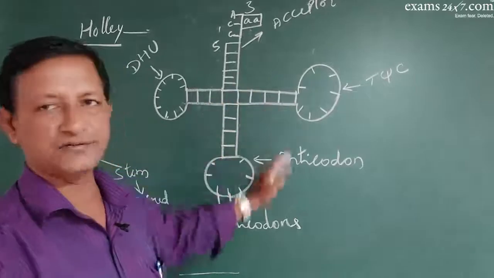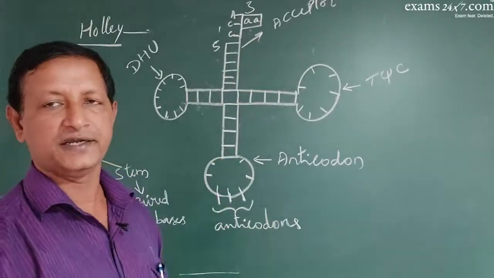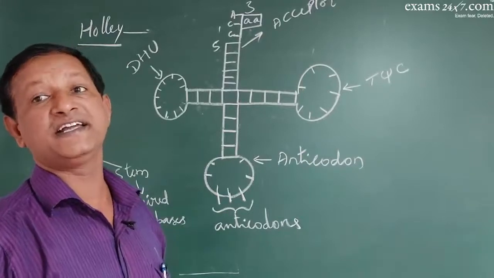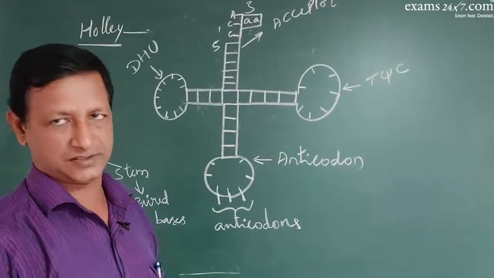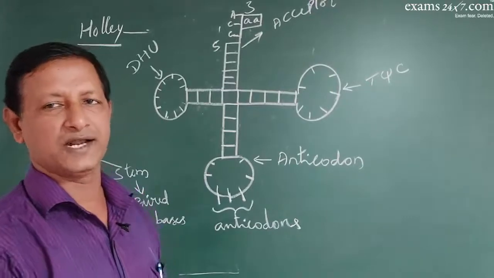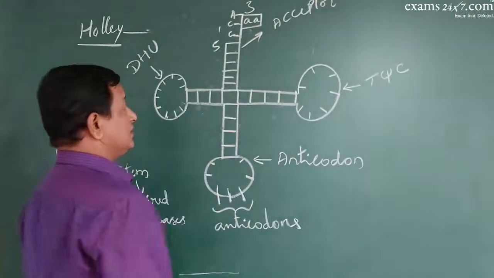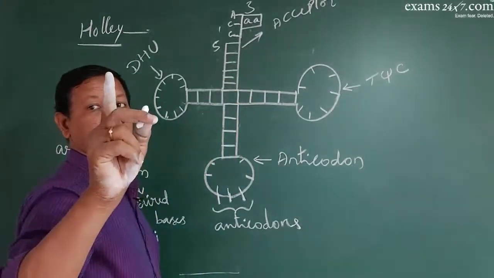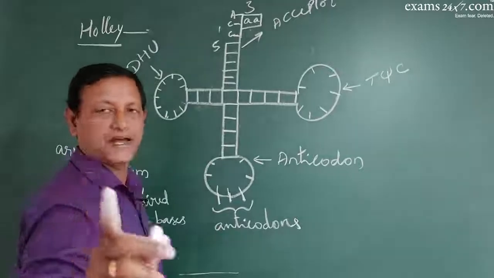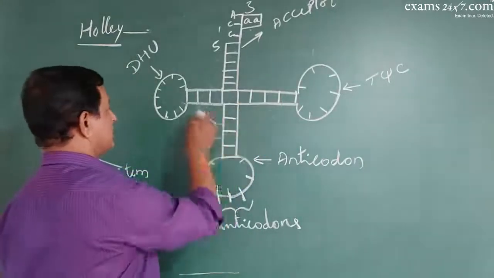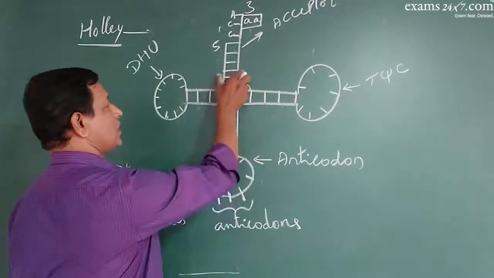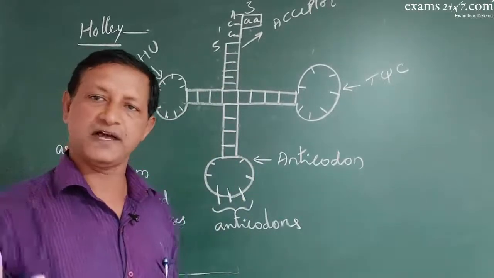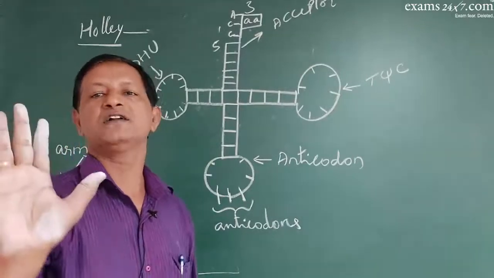So this is the clover leaf model. Approximately each tRNA is made of about 80 nucleotides by and large. Slight variations will be there from one to another, and only tRNA will show the base pairing in these cases. Loops are unpaired, but stems are all paired. Understood? So base pairing is seen in the stems of tRNAs.